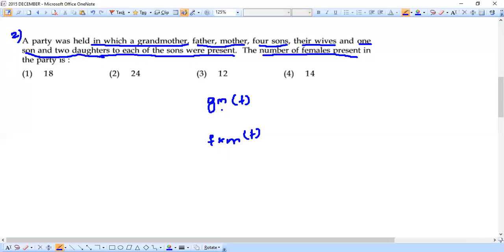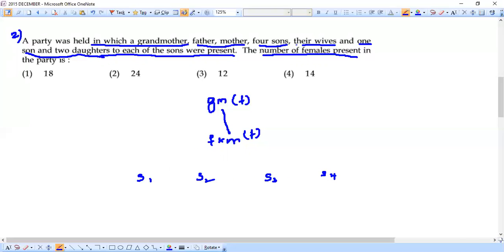And sure, what we can understand is this grandmother is from the first generation. This father and mother, they are from the next generation. Next, 4 sons. So father and mother, they have 4 sons for this couple. So we will have it like this: son 1, son 2, son 3, son 4. Definitely all 4 are going to be male.